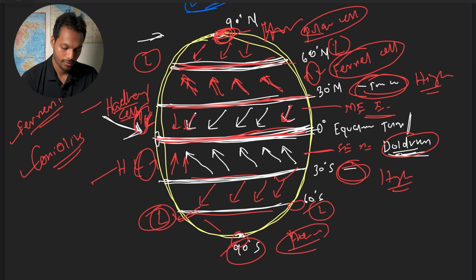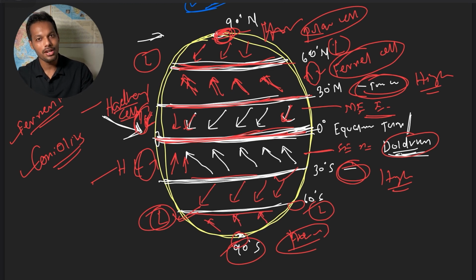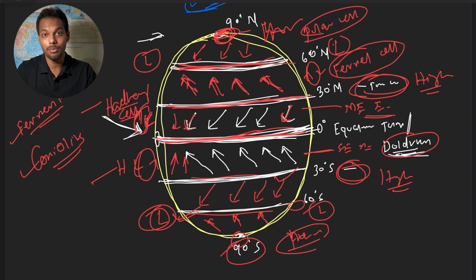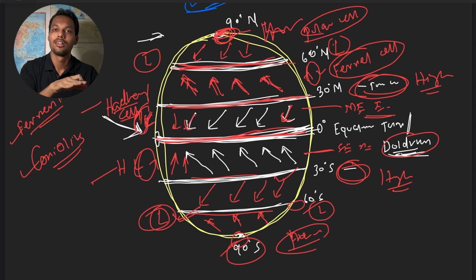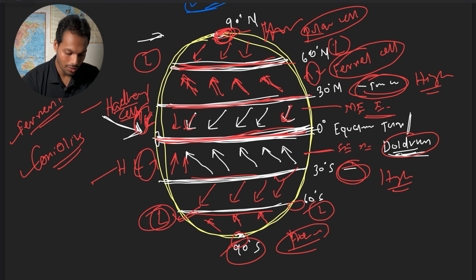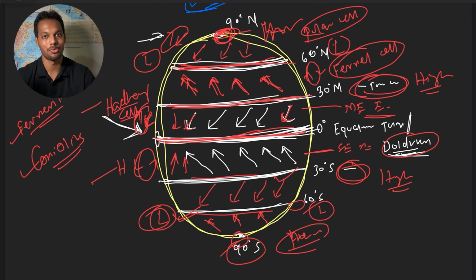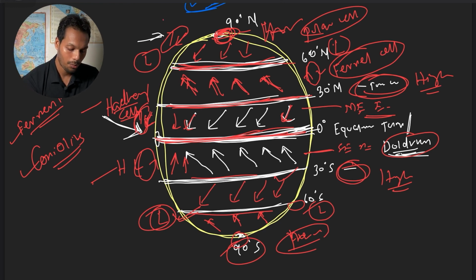The wind moves in the lower atmosphere from polar region, because polar region has higher pressure, to low pressure temperate zone, and in upper atmosphere from low pressure temperate zone to polar region. This is called polar cell.